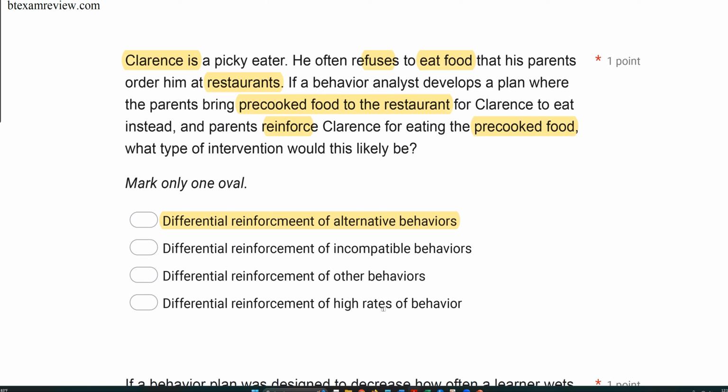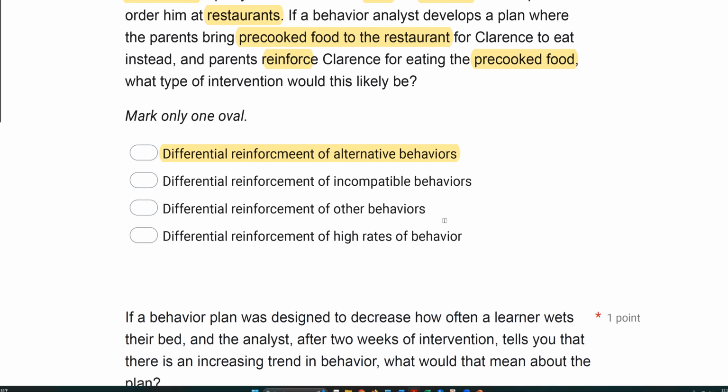Now, differential reinforcement for high rates of behavior is not necessarily one you need to know for the RBT exam, so don't worry about that right now. So again, we're looking at Clarence because his behavior is being reinforced. He's getting an alternative behavior to refusing the food at the restaurant. His parents are cooking him pre-cooked food and reinforcing alternative behaviors, which makes this a DRA.